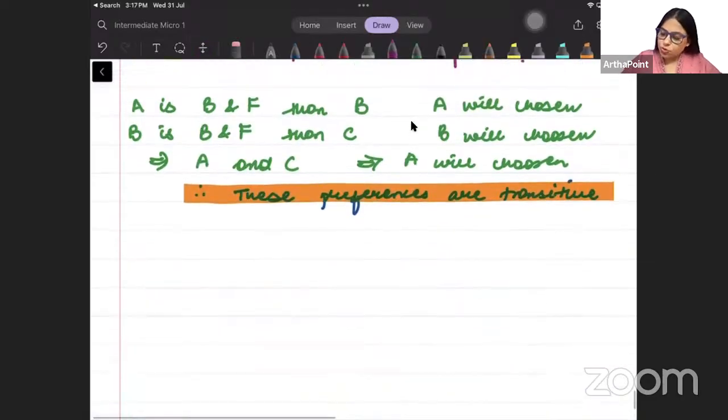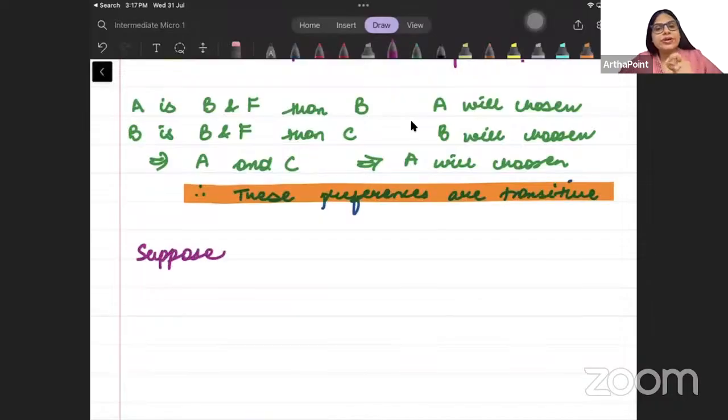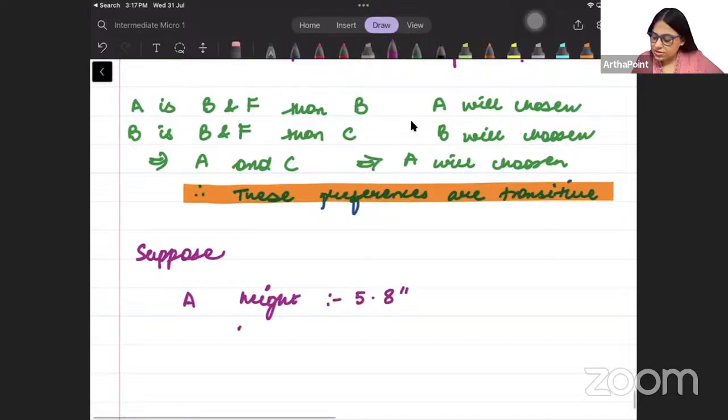ठीक है. तो suppose completeness means what? I should be able to tell what should be done in a particular situation. मैं दो bundles को हमेशा compare कर पाऊं. I should be able to compare two bundles. अच्छा, tell me something. Suppose I tell you that A का height is 5.8. हाँ, and his speed is 70 kilometer per hour.